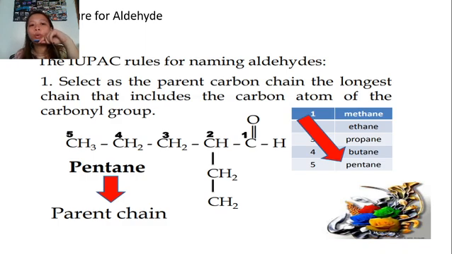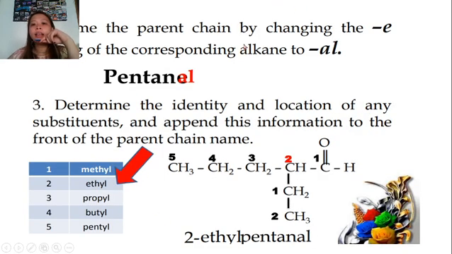So, nomenclature for aldehyde for the naming. So, the IUPAC rules for naming aldehydes. Select as the parent carbon chain, the longest chain, parehas man gyapon, no? Basta mag-name kita ang pilido ya permi, amuna siya ang may longest chain. So for this, we have the 5. So parent chain niya si pentane, and then imbis nga i ang punta, i-islan siya naton sang al.